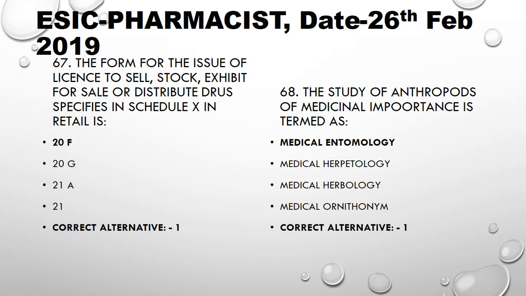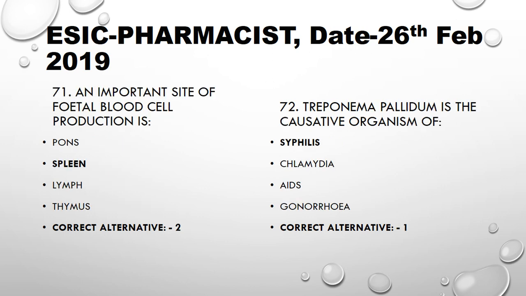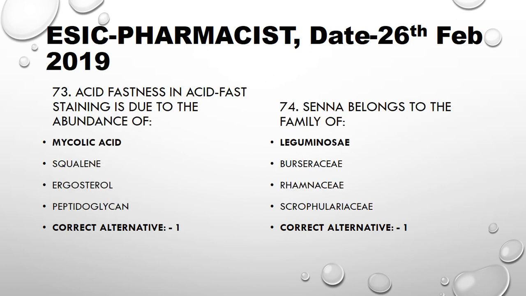The study of arthropods of medicinal importance is termed medical entomology. Trench fever is a rickettsial disease. Synovial cells in joints are an example of macrophages. An important site of fetal blood cell production is the spleen. Treponema pallidum is the causative organism of syphilis. Acid fastness in acid fast staining is due to the abundance of mycolic acid.